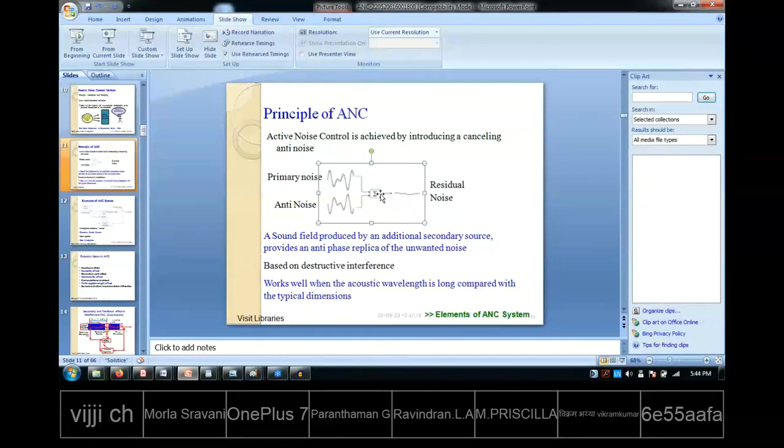So ideally, if the original noise and this anti-noise are both reaching the ear of the person at the same time, then they will cancel, and the person will not hear any noisy thing. That is the ideal case.